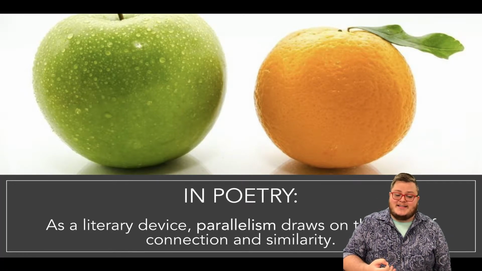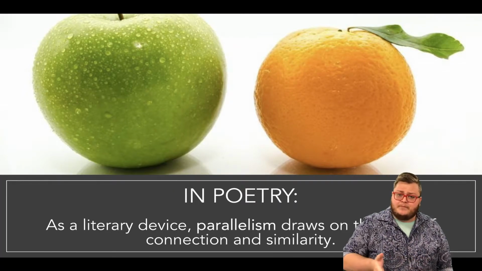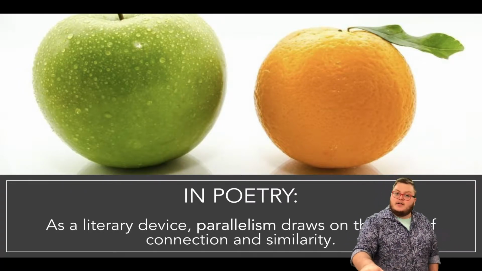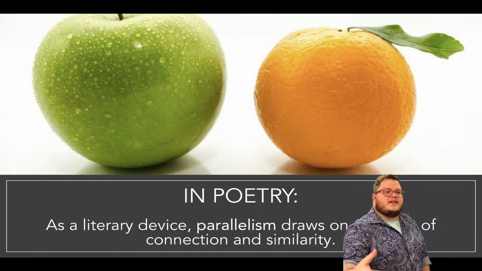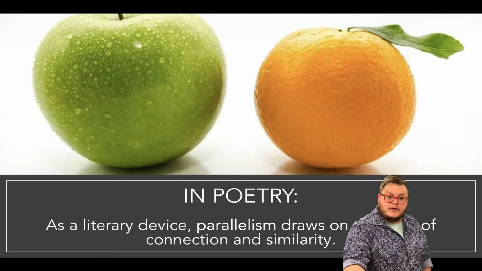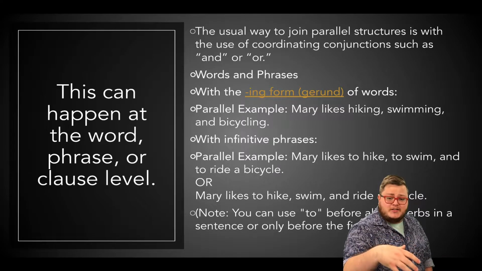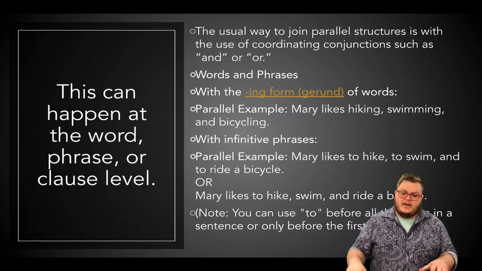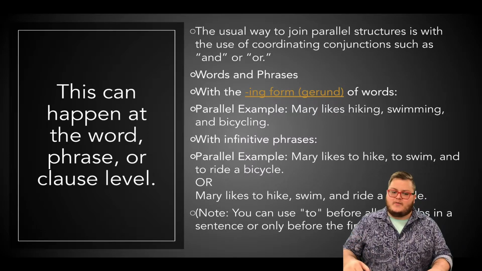Parallelism draws on the idea of connection and similarity. So first we're going to look at just normal writing in terms of grammatical parallel structure. Then we will look at parallelism later that can be used in poetry. And it can be used in other places, but you'll see it most frequently in poetry. So in terms of parallel structure, you're going to use the coordinating conjunctions such as and, or. And these are words and phrases, and you can often use the ing form or gerund of words.